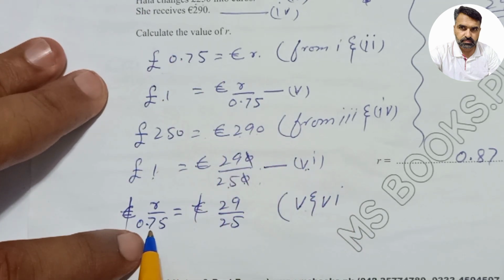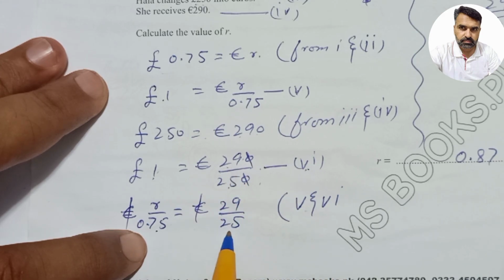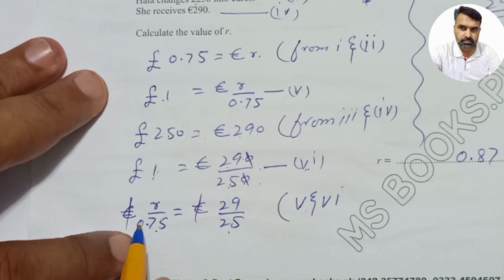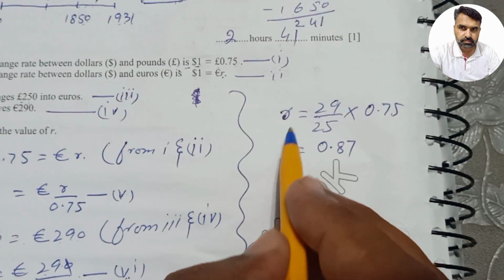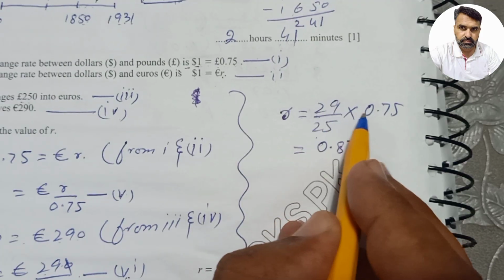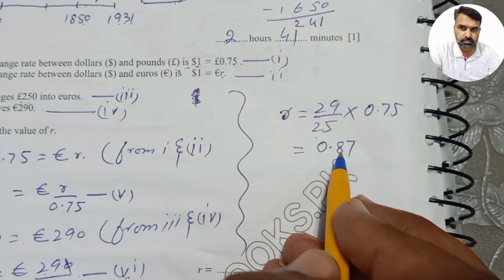So R over 0.75 will be equal to 29 over 25, and 0.75 is dividing on the left side. When we transfer it to the other side, it will multiply. So R will be equal to 29 over 25 multiplied by 0.75, and when we use the calculator, we will get 0.87, and that is the value of R.